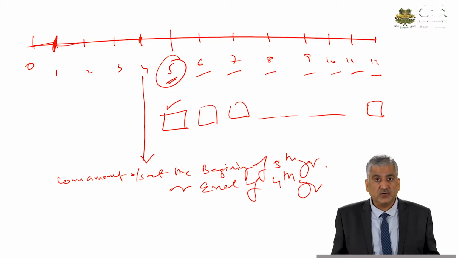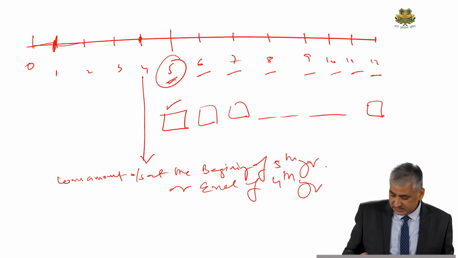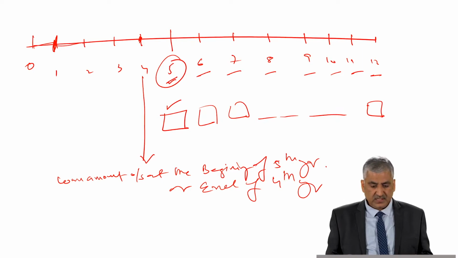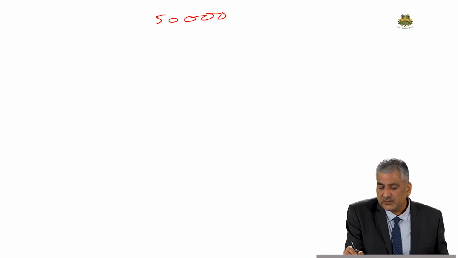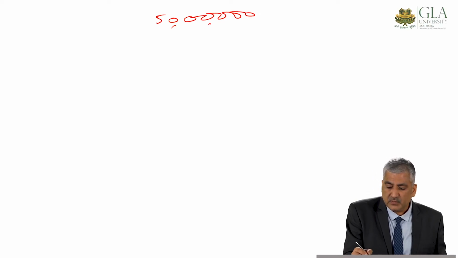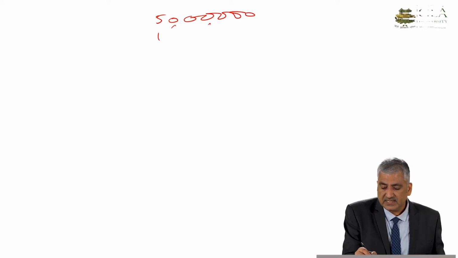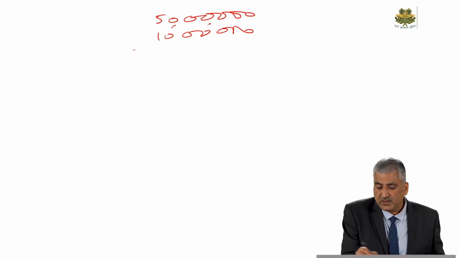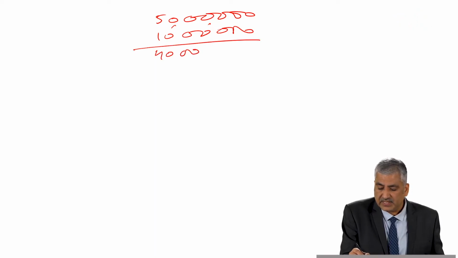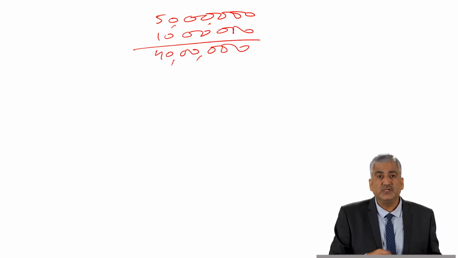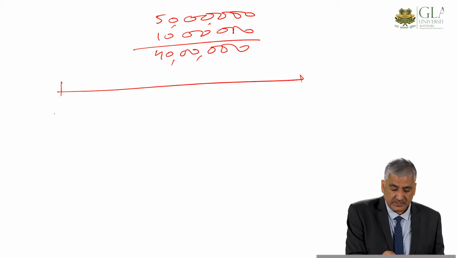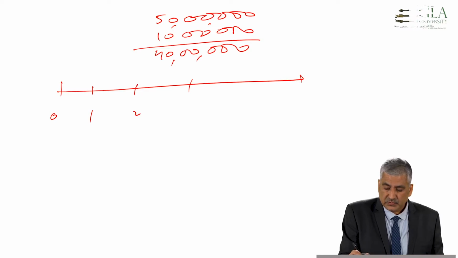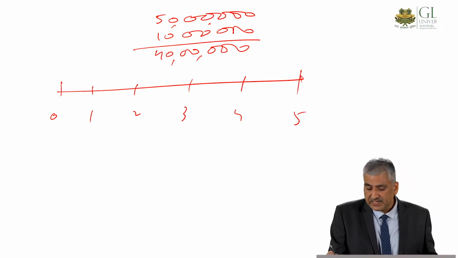So what is the loan amount outstanding? Of course, I think you are very clear that the total project cost is 50 lakhs. And what was the down payment amount? Down payment was 20%, that makes 10 lakhs. So the amount which we borrowed is 40 lakhs. This is the amount which needs to be borrowed, right?